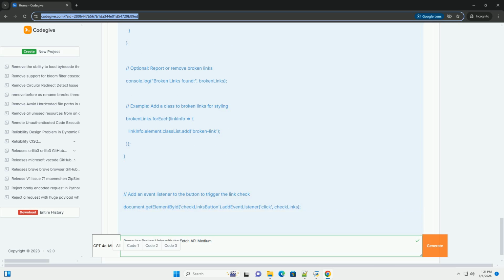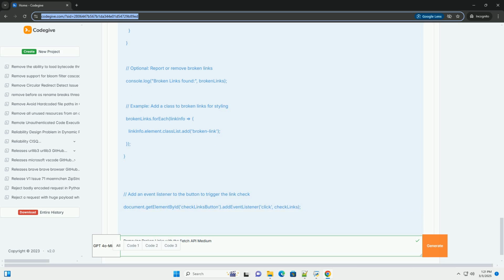Retry logic. The problem: temporary network glitches or server issues can cause false positives, i.e., incorrectly identifying a valid link as broken. Solutions: Retry failed requests. Implement a retry mechanism that automatically retries failed requests a certain number of times before marking a link as broken. Use exponential backoff, increasing the delay between retries, to avoid overwhelming the server.